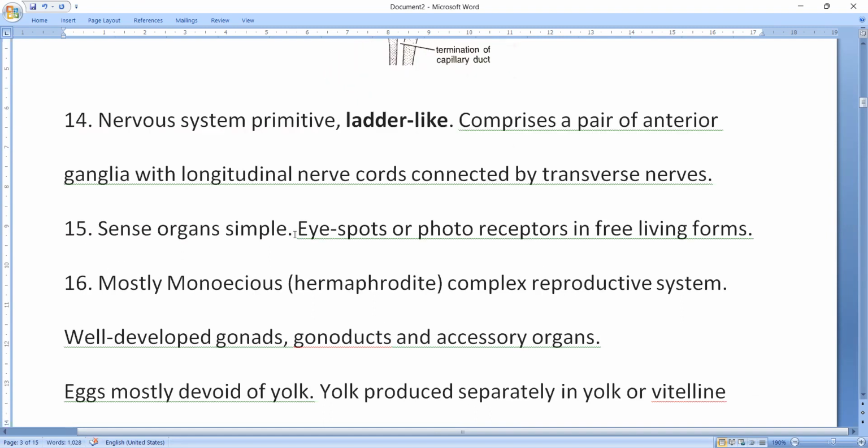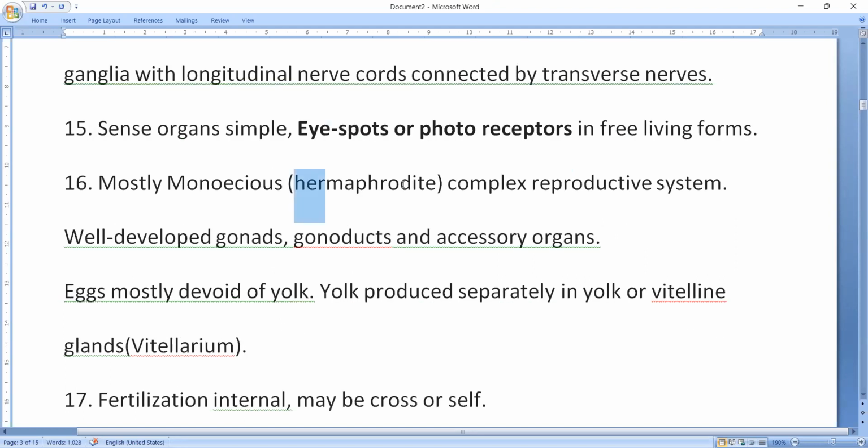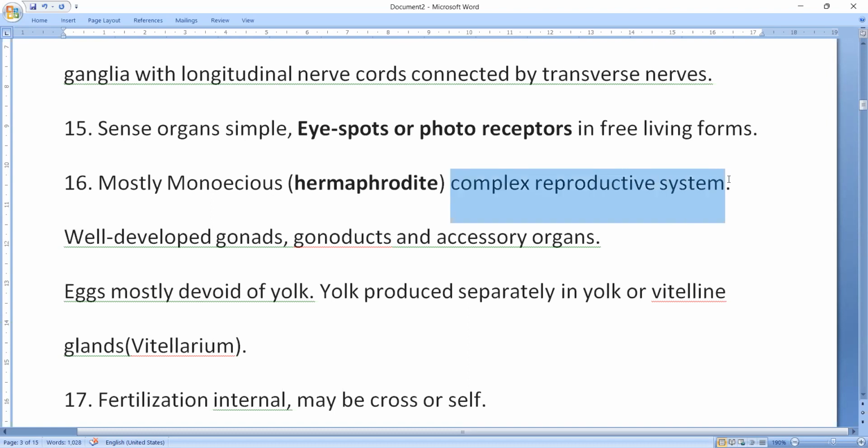Sense organs are very, very simple. Eye spots, photoreceptors are present in free living forms and they are absent in parasitic forms. Mostly they are hermaphrodites. That means they are bisexual animals, both male and female reproductive systems are present in a single animal. Anyway, it is very, very complex, the most complex in the whole animal kingdom. Well-developed gonads are present, gonoducts are present, and accessory organs are present.